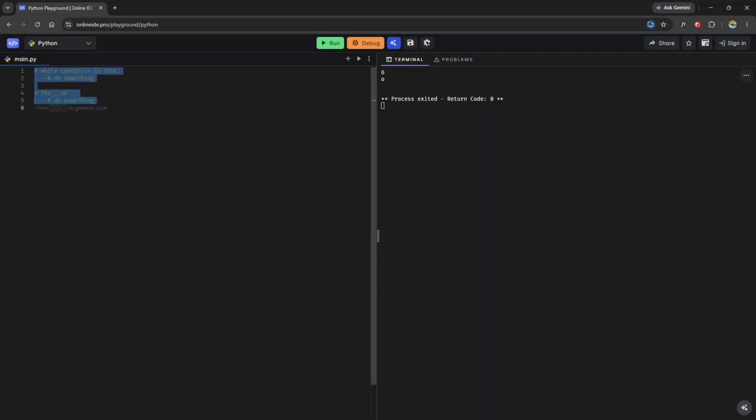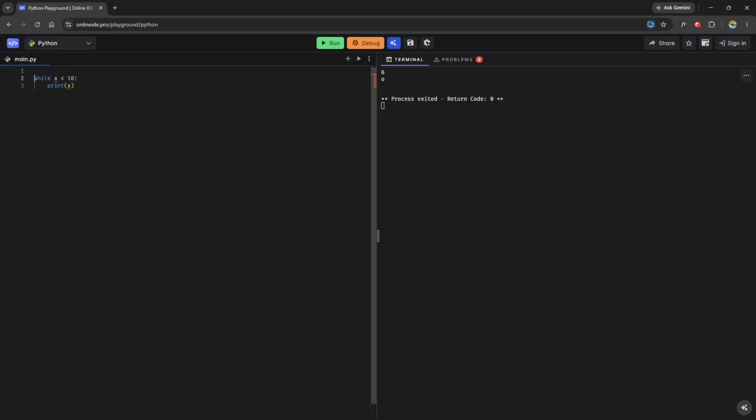So let's talk about while loops, the ingredients of a while loop. In order to write a while loop, we need to use the reserved keyword while. This tells Python that we're writing a while loop. And we're going to say while x is less than 10, print x.